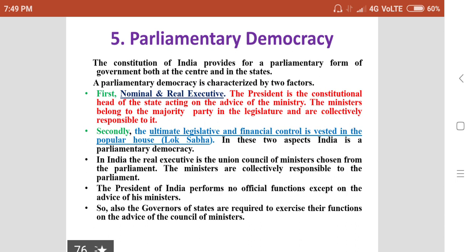The ministers are collectively responsible to the Parliament. The President of India performs no official function except on the advice of his ministers. So also, the governors of states are required to exercise their functions on the advice of the Council of Ministers.